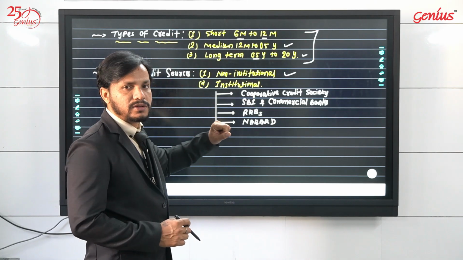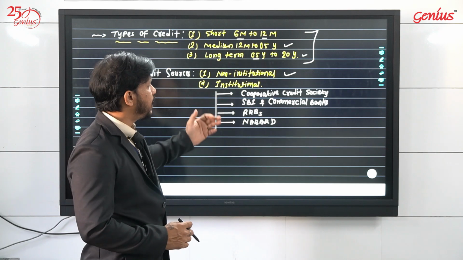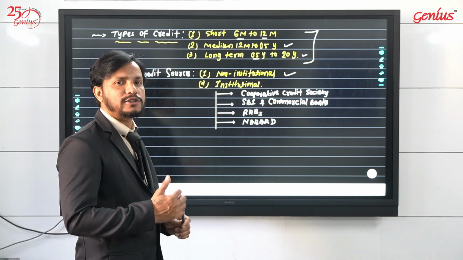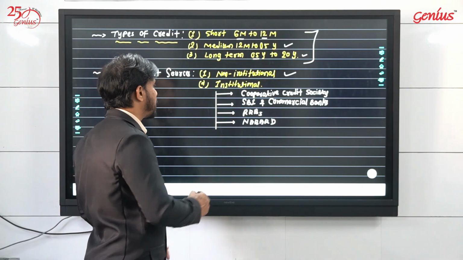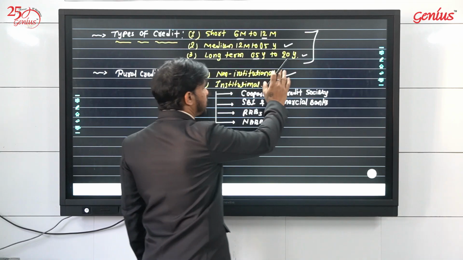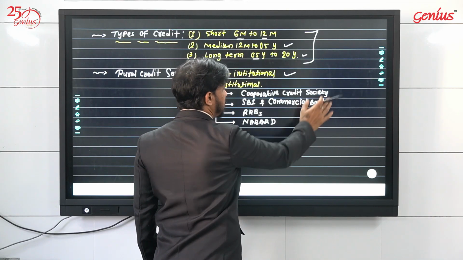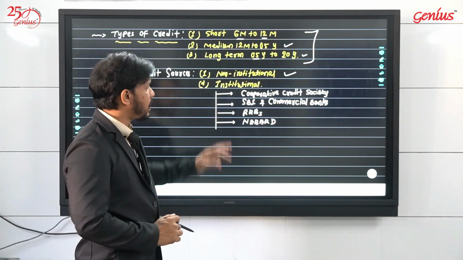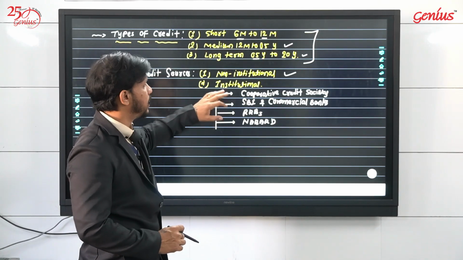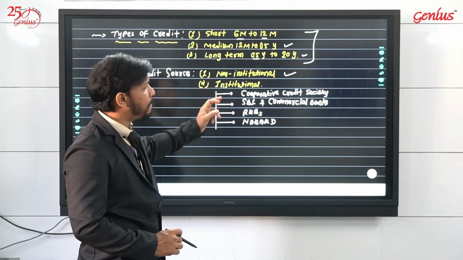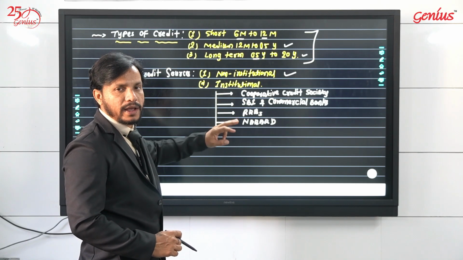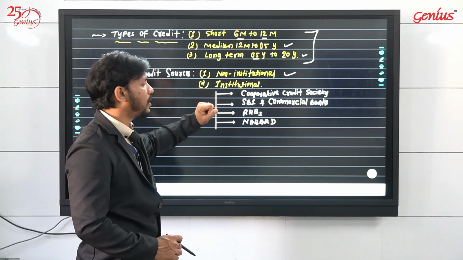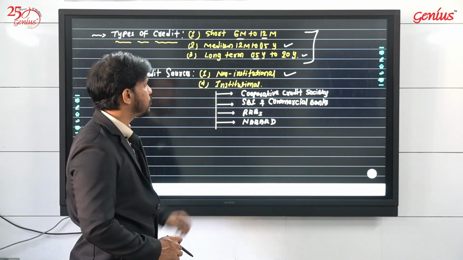But after the development of the banking sector, people started taking money from the banks. Banks started giving subsidies, loans, credits, etc. to them. So gradually the percentage of people has shifted from this to this. That is a good sign, because institutional sources are exactly opposite of non-institutional. Institutional sources are completely regulated, authorized and controlled by the government, so you will not find any malpractices in institutional sources.